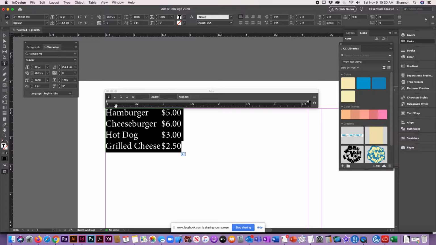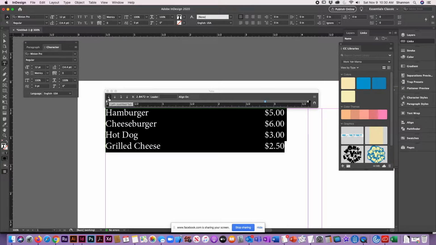You can click in this gray area right here. Everything is gray on the screen. You have the gray area right here, you have the gray to black area of the ruler, but you need to click in between those two areas. And you have a different set of arrows here.